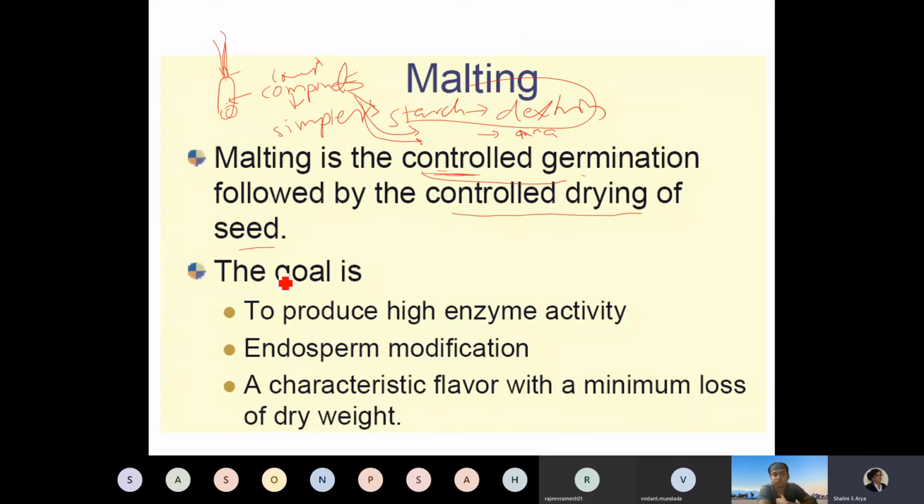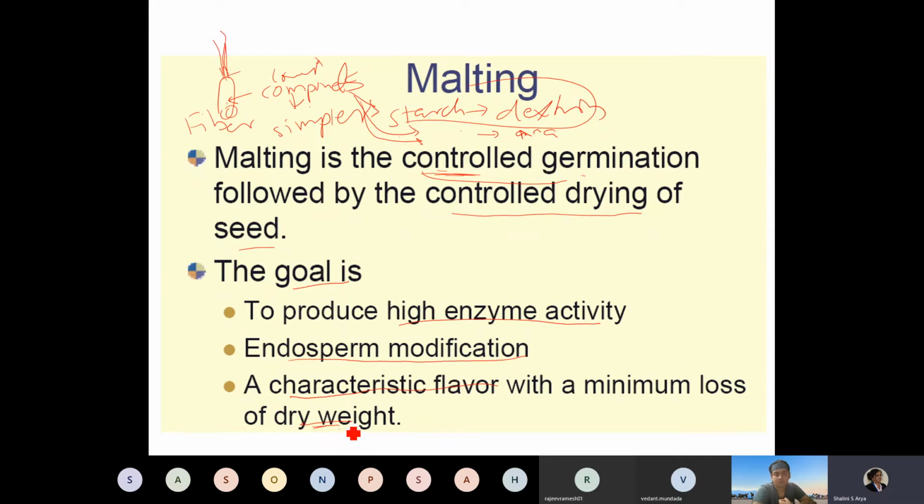So basically the goal of malting is to produce high enzyme activity, endosperm modification in terms of conversion of complex compounds into simpler forms, and a characteristic flavor with a minimum loss of dry weight. If you lose everything, you will have nothing, only fiber.